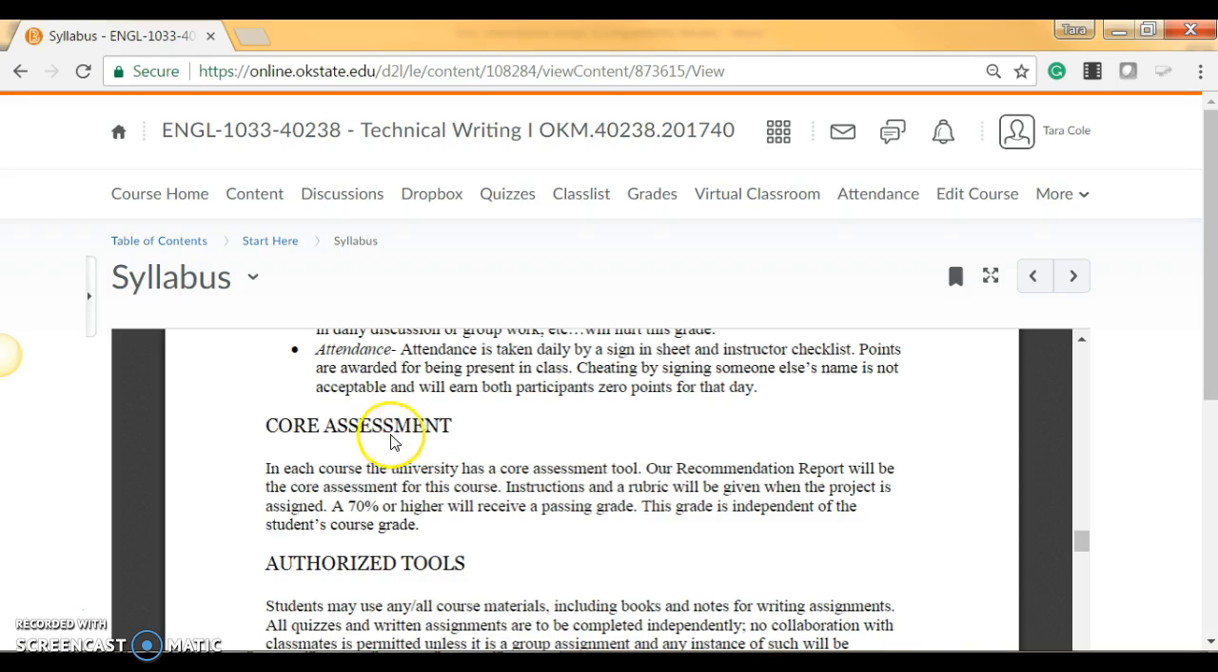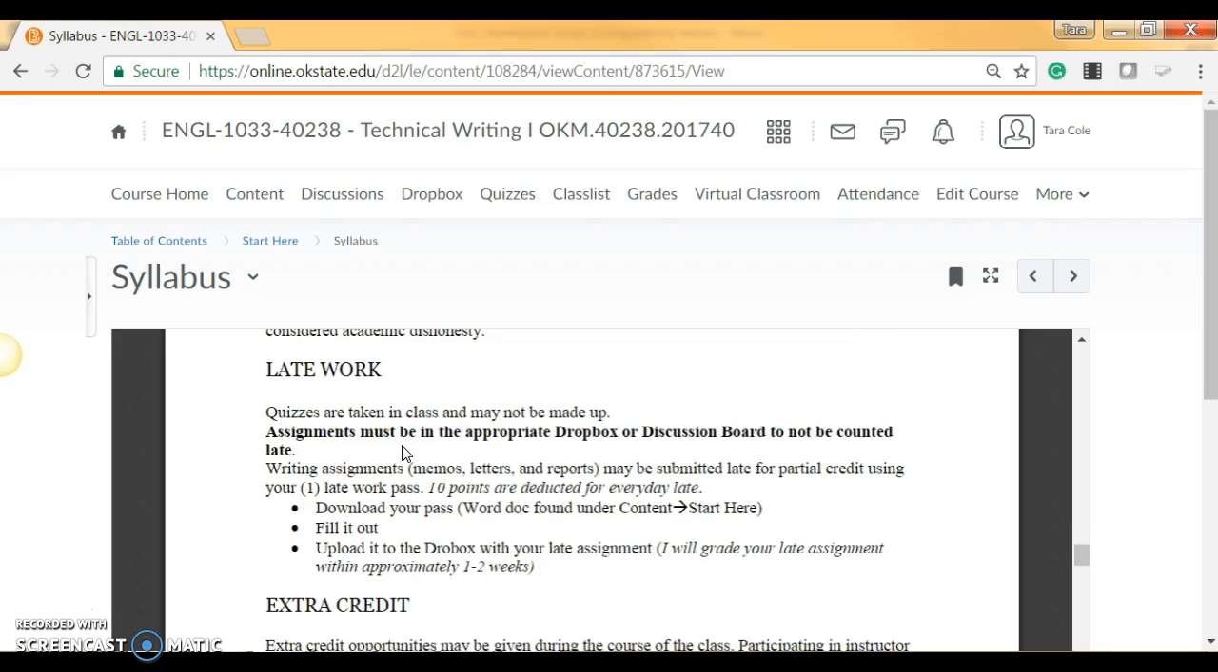I do want to point out that the core assessment for this course is worth 15% of your final grade. We will meet in individual conferences online for me to go over your draft with you before you hand in this assignment. Now let's look at late work.